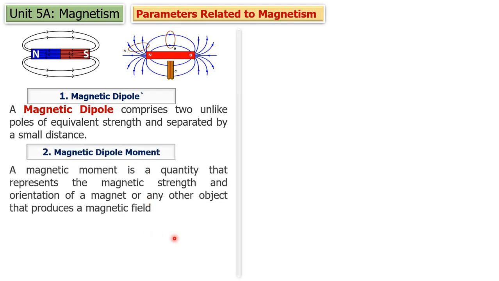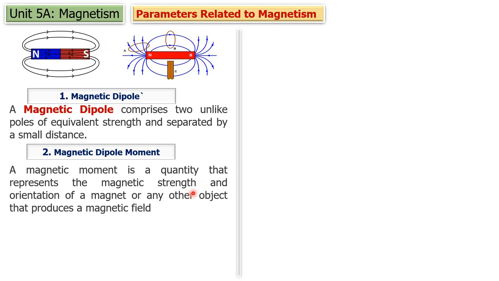Now magnetic dipole moment. Suppose this magnet or any magnetized object is kept in an external magnetic field, what happens? This magnet or any magnetized object has a tendency to interact with the external magnetic field. So the quantity which measures this tendency is called magnetic dipole moment. If this magnet is kept in an external magnetic field, it experiences a force, it experiences a torque. How much torque is experienced by the magnet is given by the magnetic dipole moment.